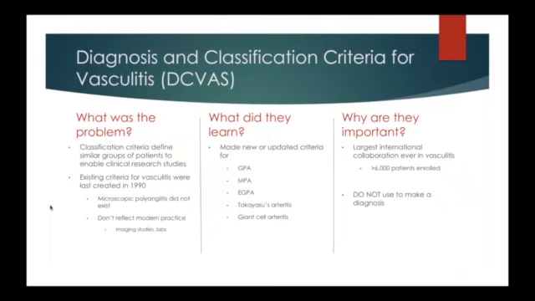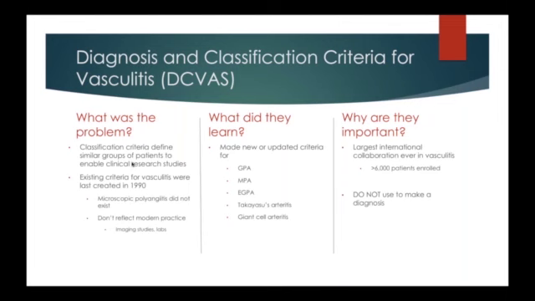The last classification criteria were done in 1990 at a time when microscopic polyangiitis, or MPA, was not even recognized as a disease, and they don't reflect modern practice in that they don't incorporate ANCA testing or the latest and greatest imaging modalities. So with these new criteria, we developed them for GPA, MPA, EGPA, Takayasu's arteritis, giant cell arteritis, and hopefully eventually for polyarteritis nodosa.